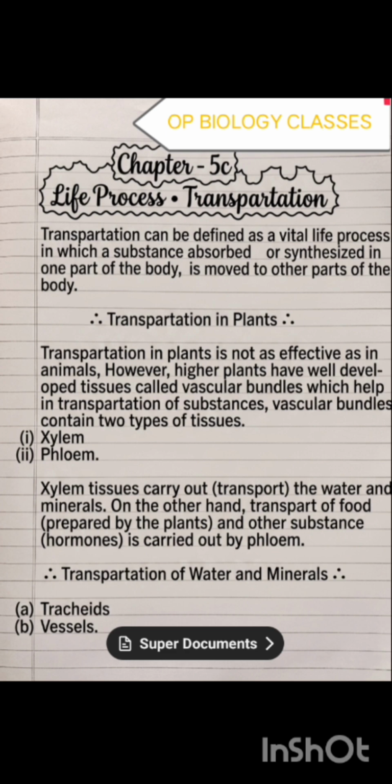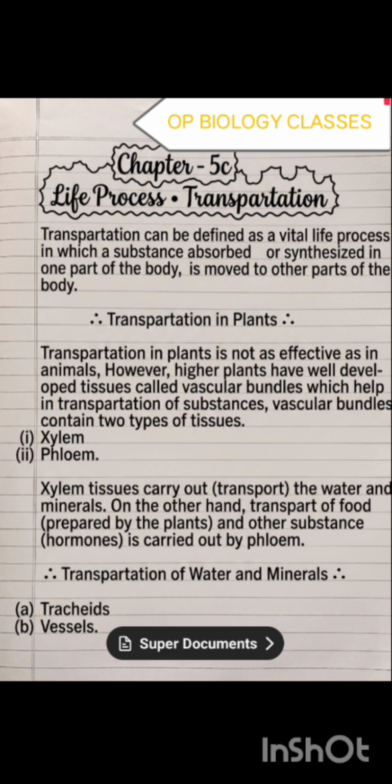Chapter 5 is the life process of transportation. Transportation can be defined as a vital life process in which the substance absorbed or synthesized in one part of the body is moved to another part of the body. Transportation in plants is not as effective as in animals. ये जंतुओं में इफेक्टिव नहीं है, प्लांट्स में है।